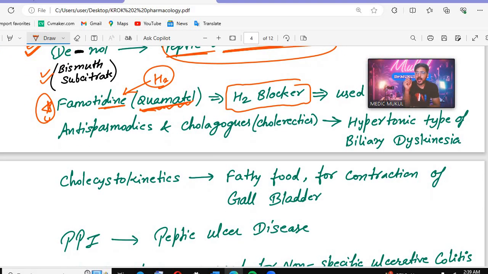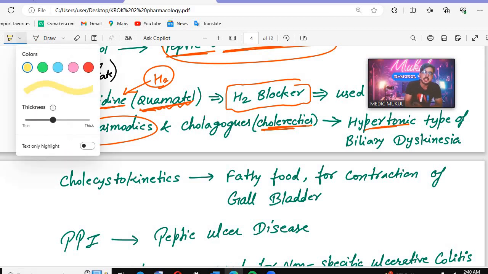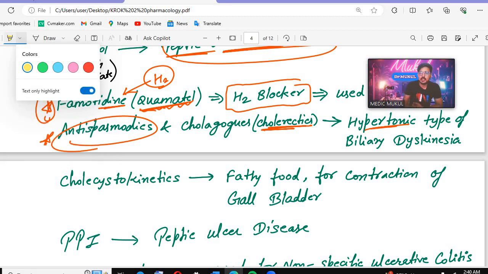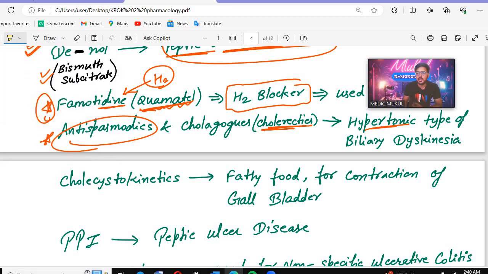After that, there are antispasmodics and cholagogues or choleretics. Remember these drugs, the antispasmodic drugs. When there is a load of spasm or a load of tone, that is a hypertonic condition, in that condition we will give the antispasmodic and cholagogues or choleretic. So this is given in the case of hypertonic type of biliary dyskinesia. Okay, is that clear?